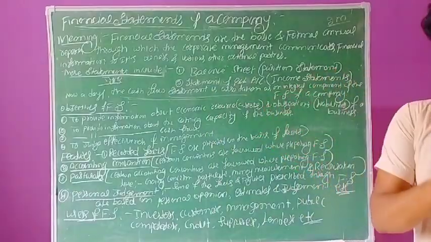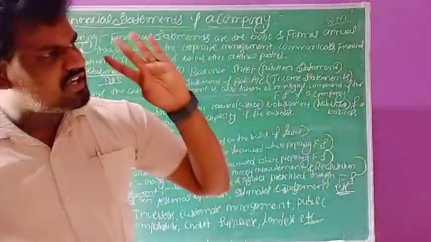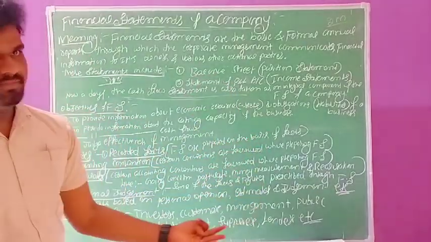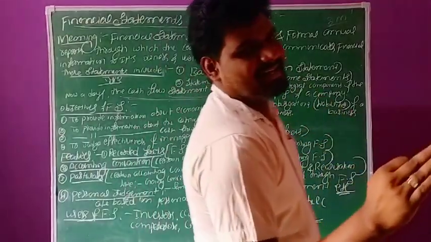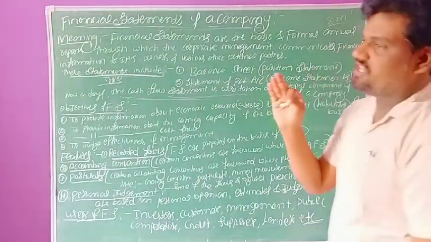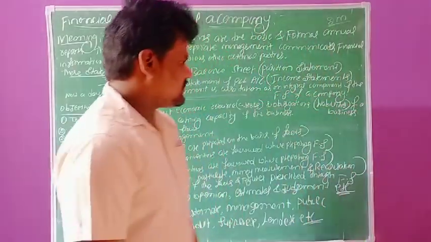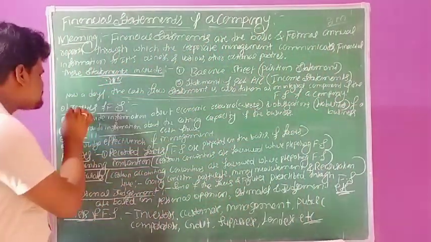State any 2 types of financial statements: we can easily write statement of profit and loss account and balance sheet. The statement of profit and loss account is also called the income statement. The balance sheet is also called the position statement. After that, the next concept is objectives.